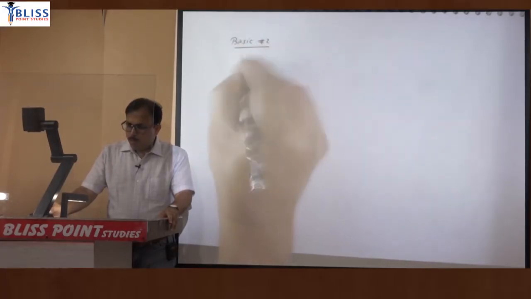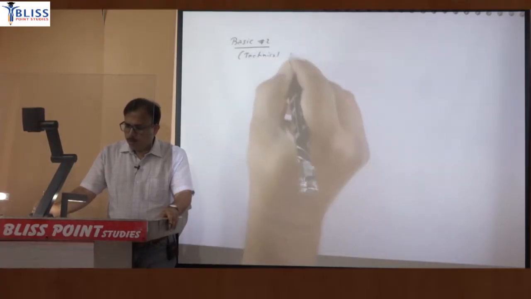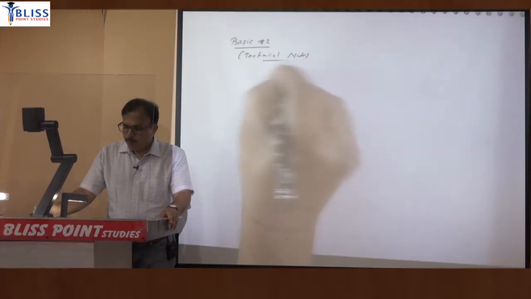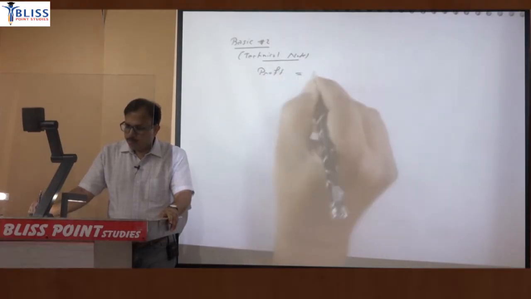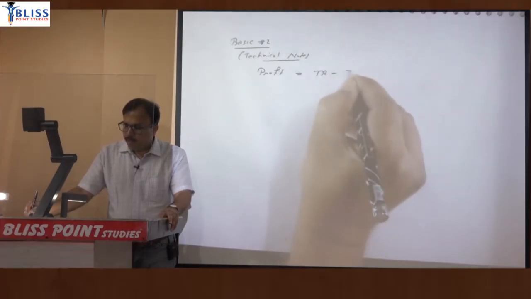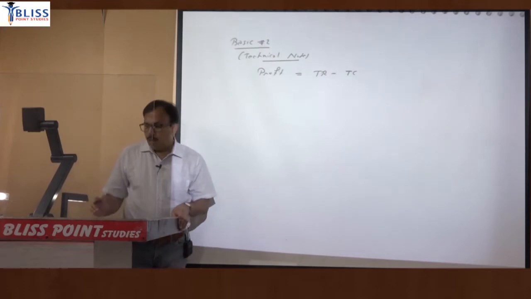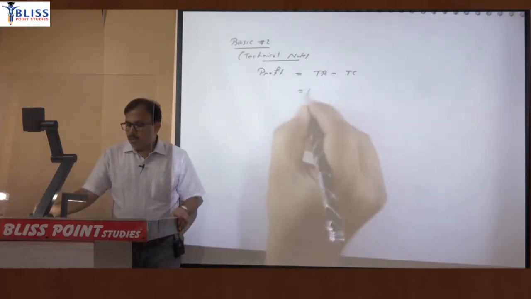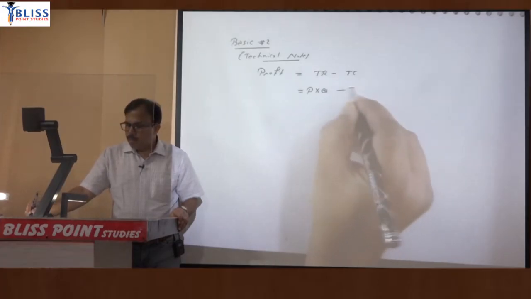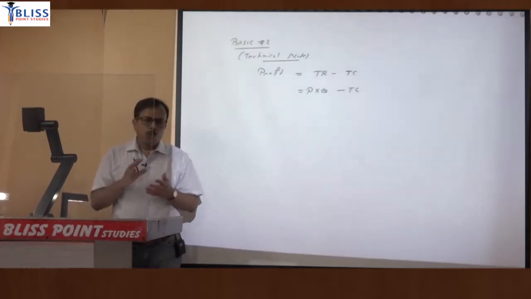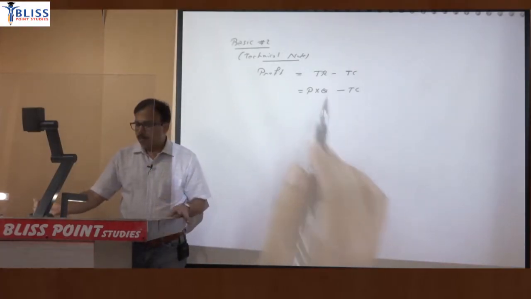and then on the second page write down the second basic note. Basic note number 2, or technical note number 2. Again write down the equation for profit. So profit is the difference of revenue and cost. And revenue is nothing but price into quantity, minus cost. When you calculate total revenue, you multiply price with quantity.